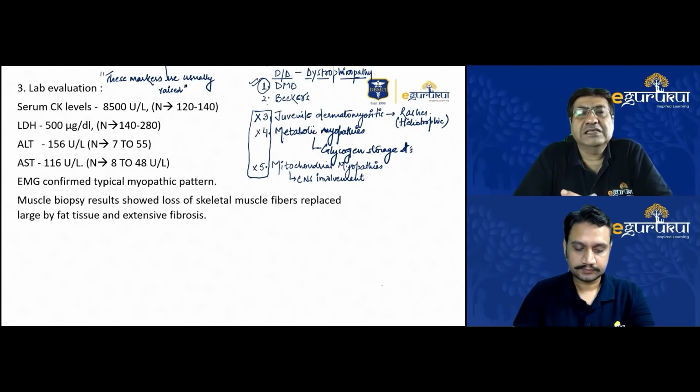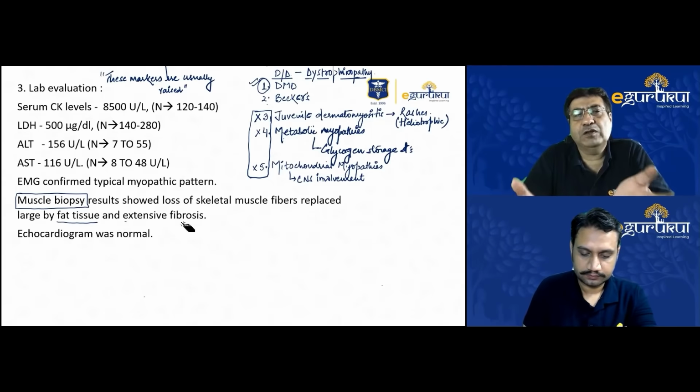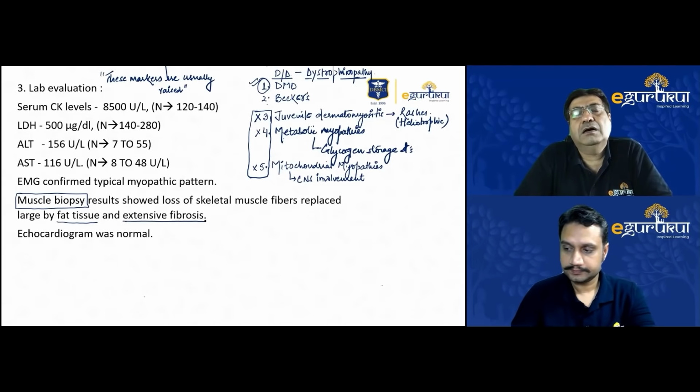We got a muscle biopsy done also, and it showed the typical findings of degenerative muscles: skeletal muscles were degenerated and replaced by fat tissue and extensive fibrosis. Although not a specific finding for DMD, this is very characteristically seen in most cases of muscular dystrophies. So our finding was quite evident based upon these investigations that our patient had a muscular dystrophy: rapidly progressing proximal muscle weakness and calf hypertrophy in a 7-year-old child. It was very clear the child has Duchenne's muscular dystrophy.